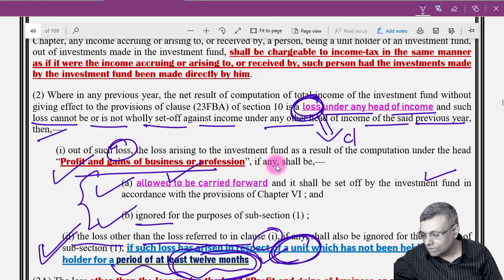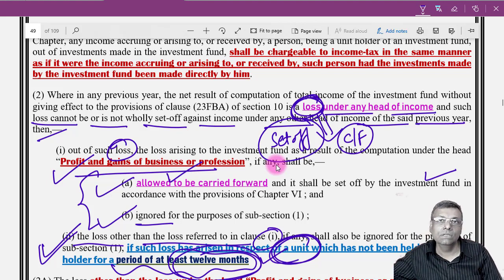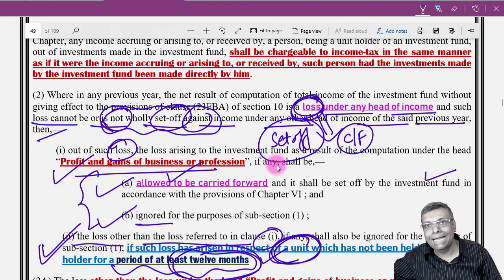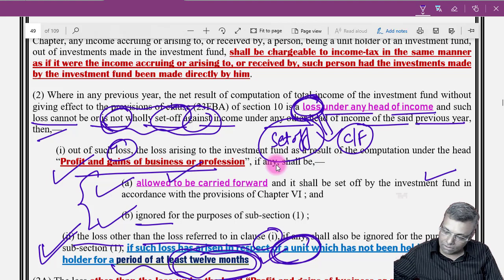Only those losses which have to be carried forward. That means if there is any set off adjustment, the set off adjustment will be done in the hands of the fund itself. So it makes it very clear that which is not wholly set off, what is to be carried forward, will be carried forward in the hands of the fund.